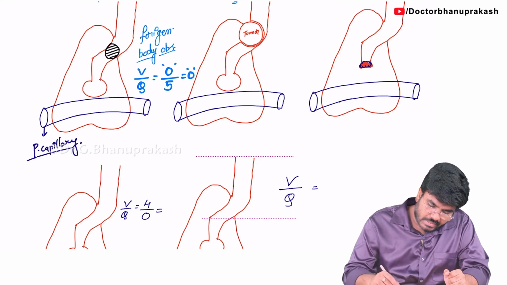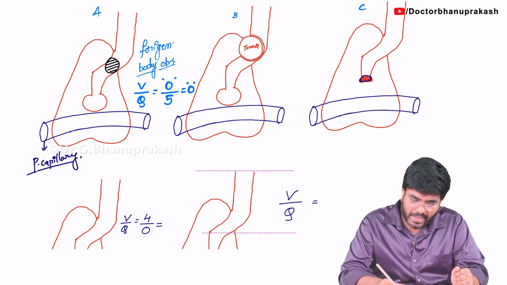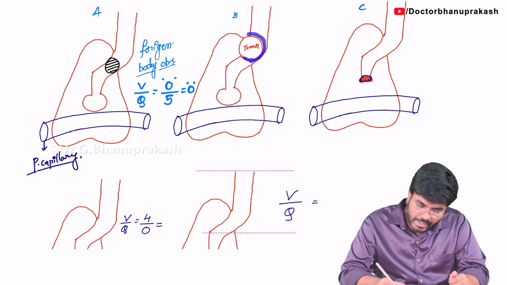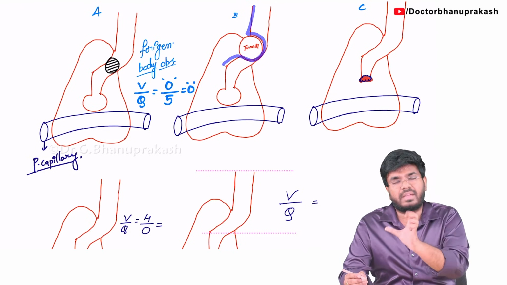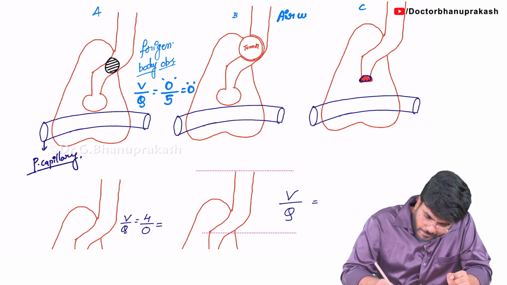Next condition. Here the person has a tumor, let's say a cancer in the apex of the lung, or some Pancoast tumor which is affecting the apex of the lung. Because of this tumor, the airway is getting narrowed down, the airway is getting compressed. So right here the person has airway compression.